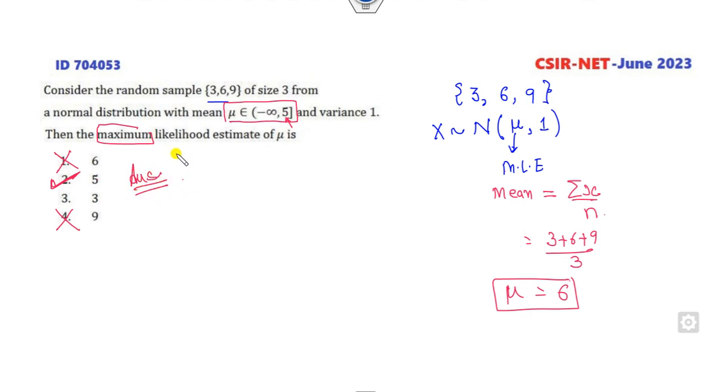So that's an interesting question. You get the answer as 6, and 6 is also an answer, but it does not lie in this range. So it means your correct option is out of the second and third. But we need the maximum value, so the maximum value of this is 5 instead of 3. The right answer is B.